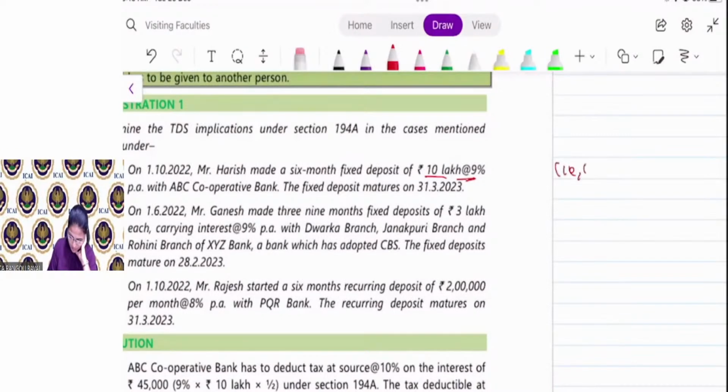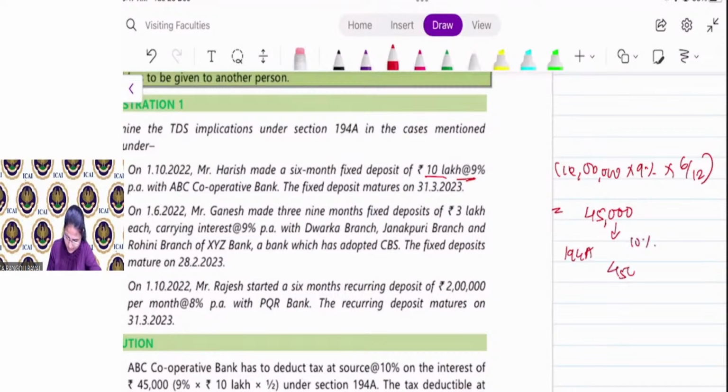So what is the interest amount? 10 lakh into 9% into 6/12. So the interest amount is 45,000. Bank is required to pay 45,000 interest. So is the TDS applicable? Yes. The interest amount is more than 40,000. So TDS is required to be deducted under section 194A. And the rate of TDS is 10%. The amount of TDS is 4,500. Is that clear, everyone?